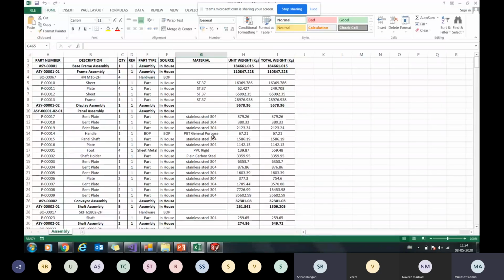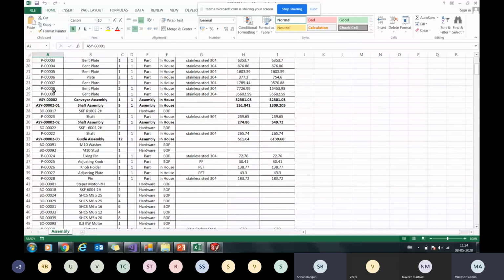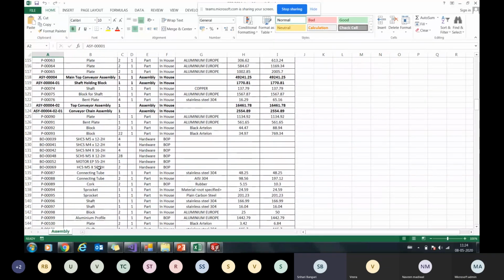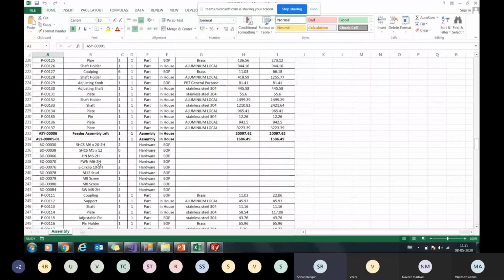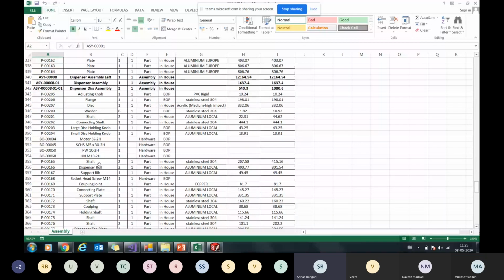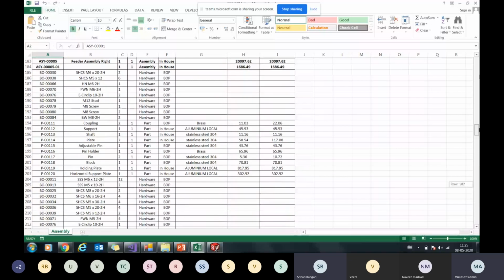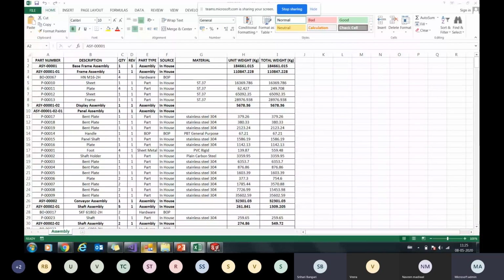Something of this kind. Now there are certain sets of fields, right? This is what I was talking about, that this could be customized as per your requirement. There's a part number, a description, quantity, division, etc., and it has given you a level by level detail of each and every item. This format can be customized as per your organization's requirement, right? Next we were talking about the design BOM.